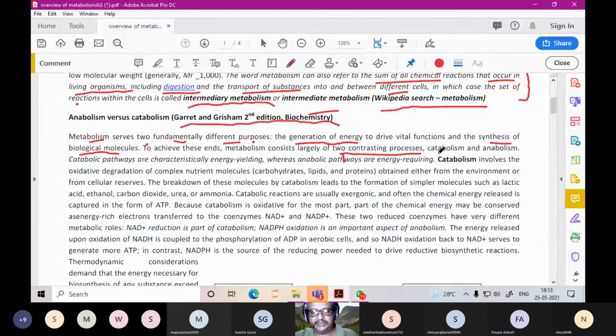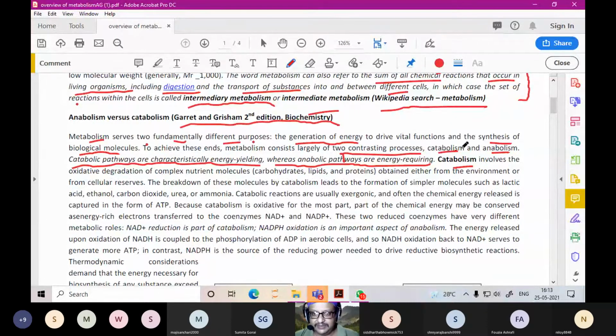One is catabolism and the other is anabolism. Catabolic pathways are characteristically energy yielding pathways, whereas anabolic pathways are energy requiring pathways. So in catabolism, energy is always released, and in anabolism, energy is required.